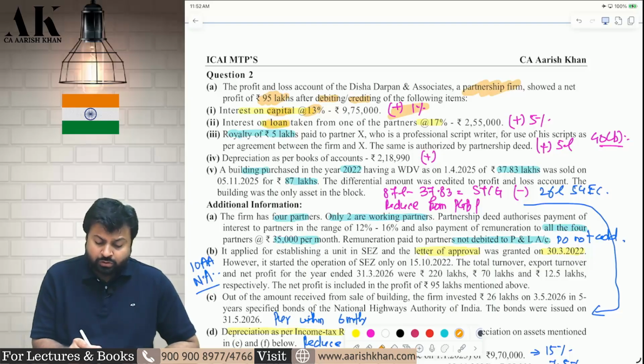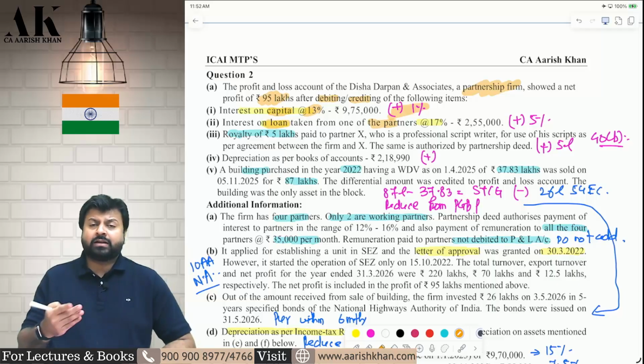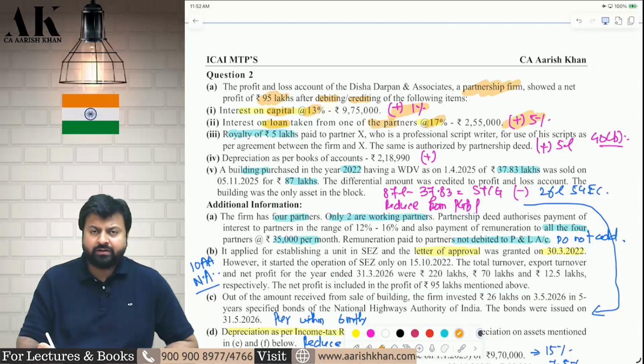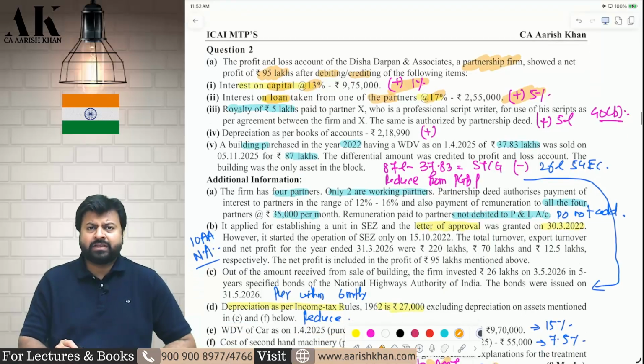Next, interest on loan from partner. Interest on loan from partner is also covered in 40B. You are giving 17% interest to partners. Partner is giving loan to the firm. Firm is giving interest. How much? 17%. Not allowed. Only 12% allowed. 5% interest add back. Now the next adjustment is very important.